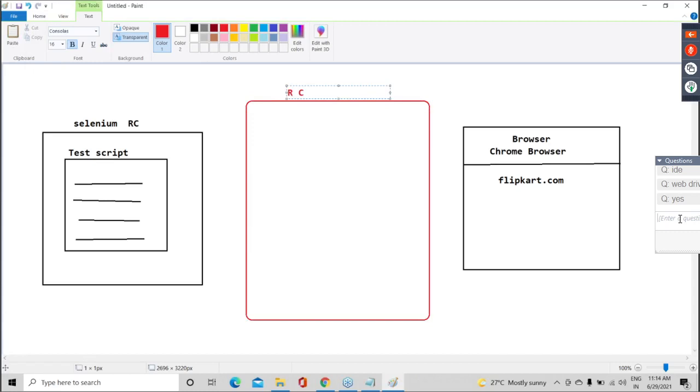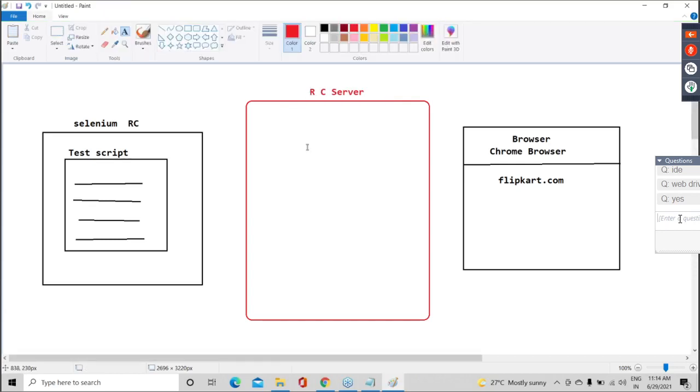This RC server, guys, needs to be installed on our machine. Without this extra server, communication will not happen. Is everyone clear? So now guys, can I say our flow is very simple? Whenever we run the script, our script connects to the RC server.